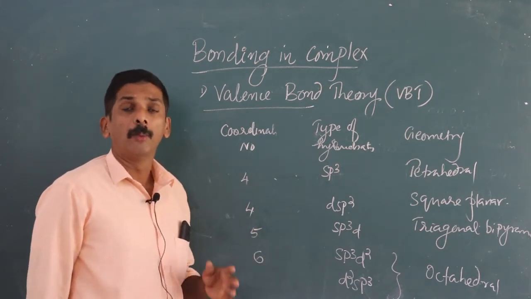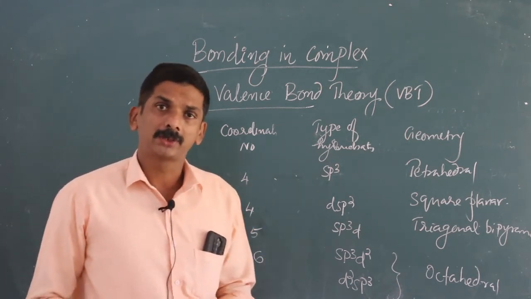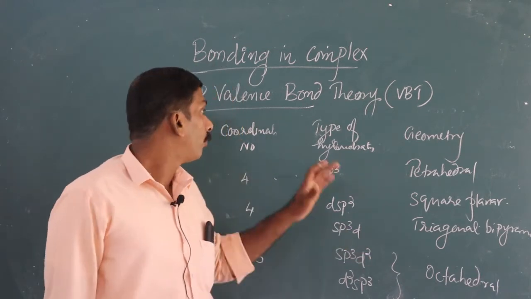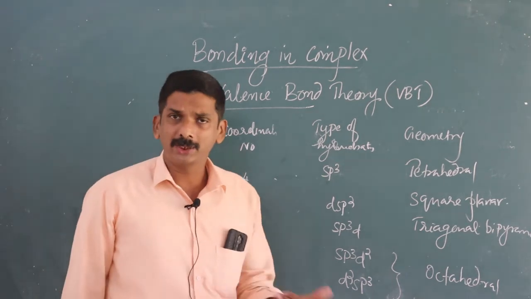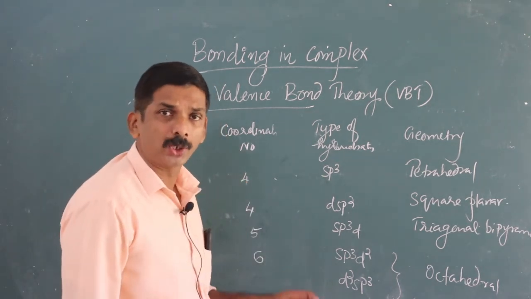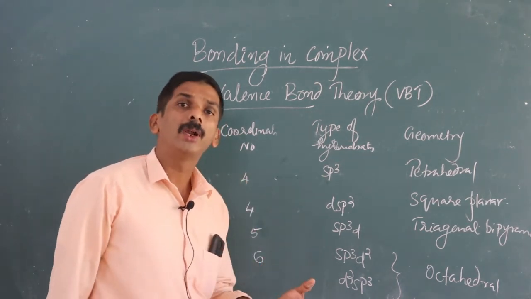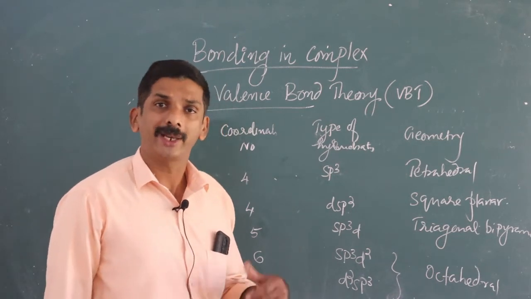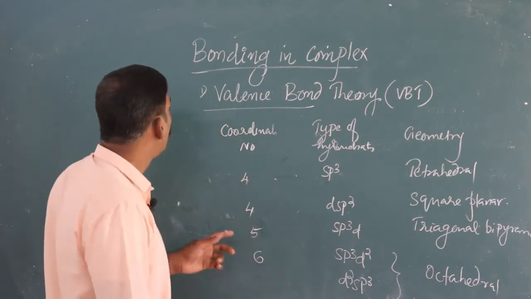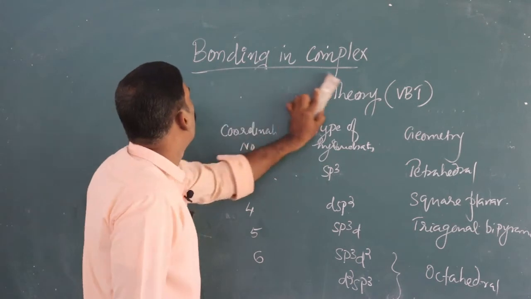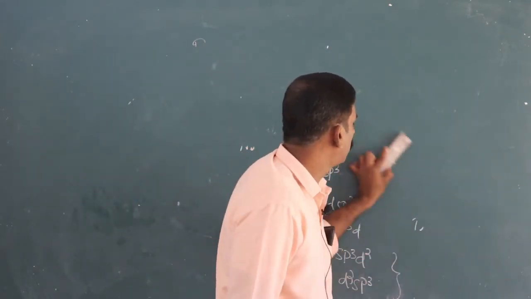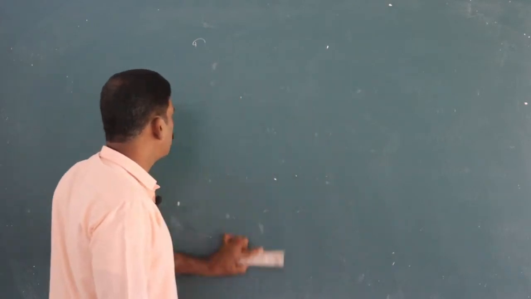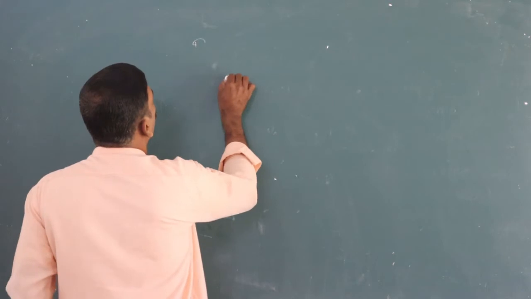These are the main points of valence bond theory. In addition to this, there are two important points that are actually not included in VBT but are contributed from the next theory, that is CFT. Once more I remind you, that is a note.